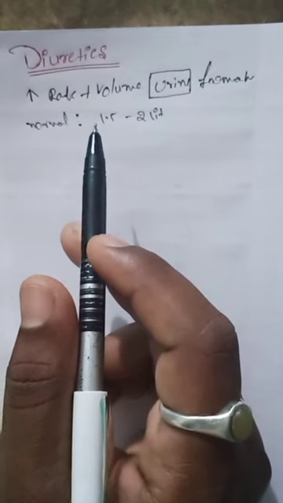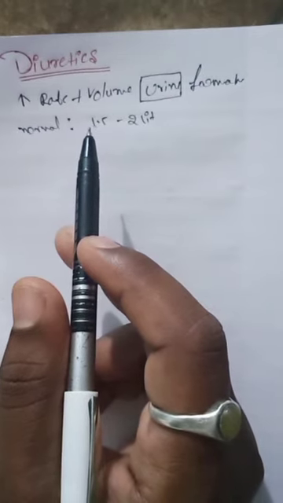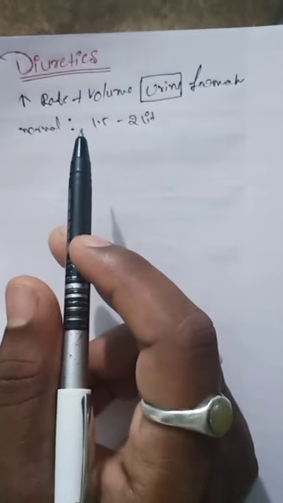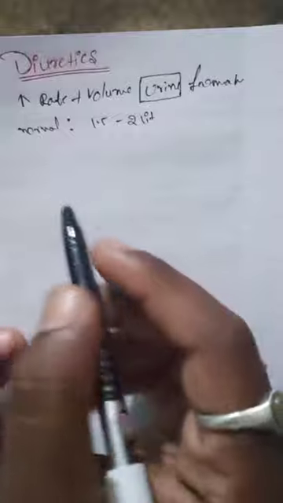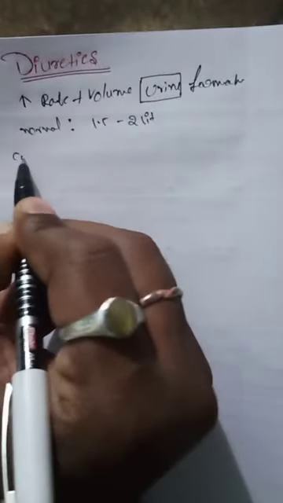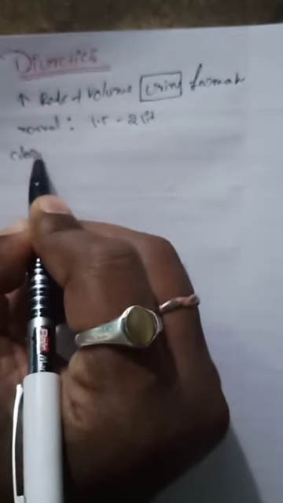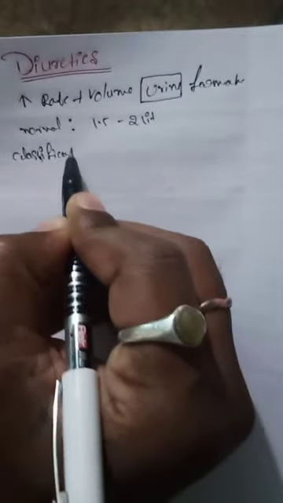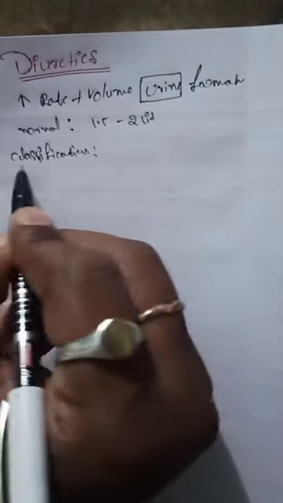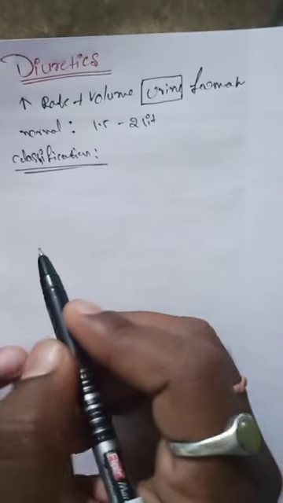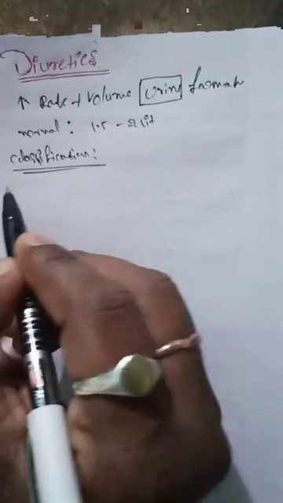The diuretic drugs are classified into several types. So what is their classification? Classification number one is the diuretics of high efficacy.